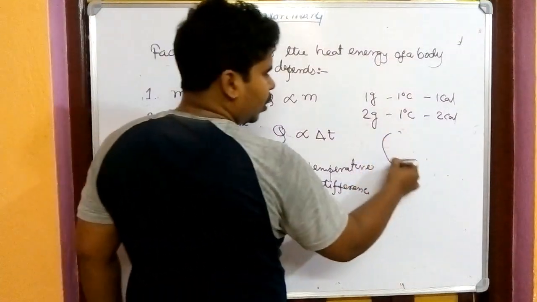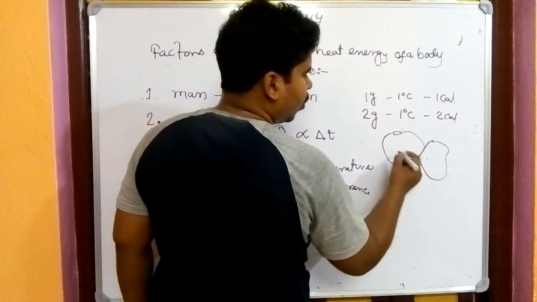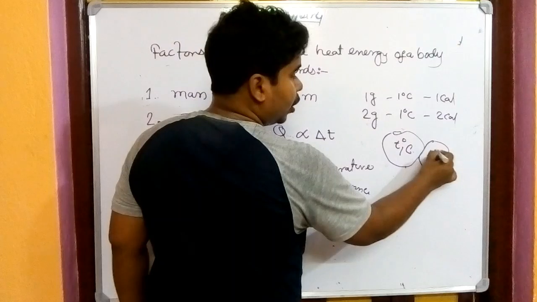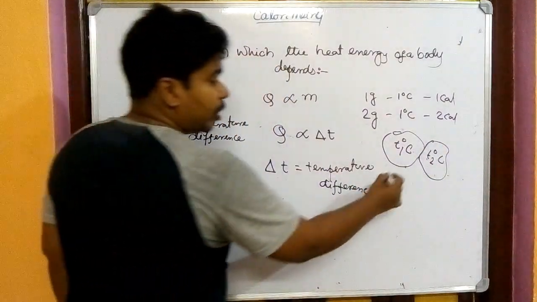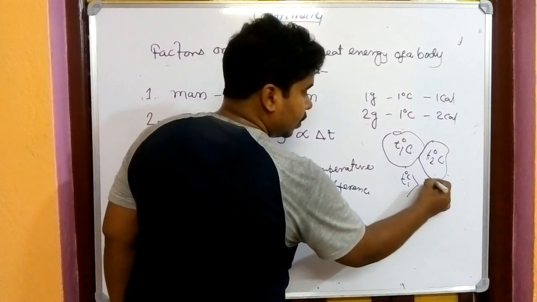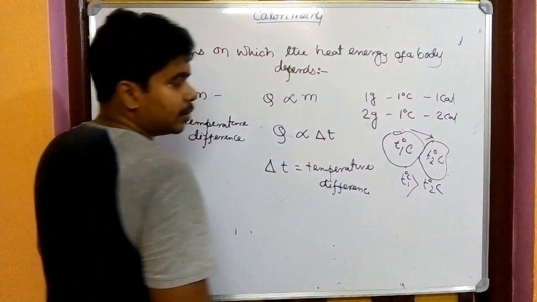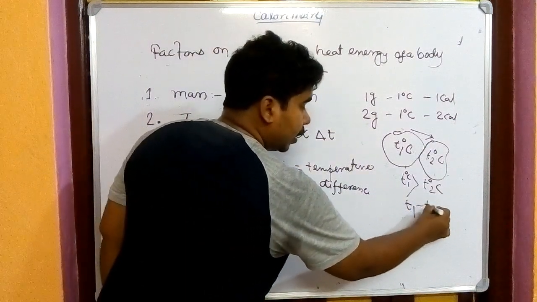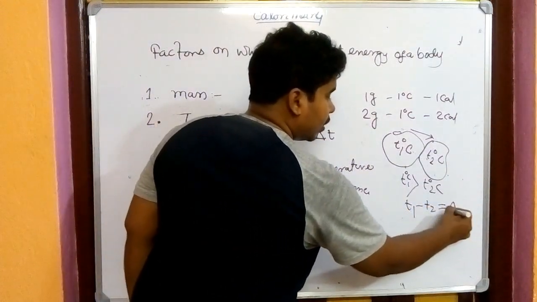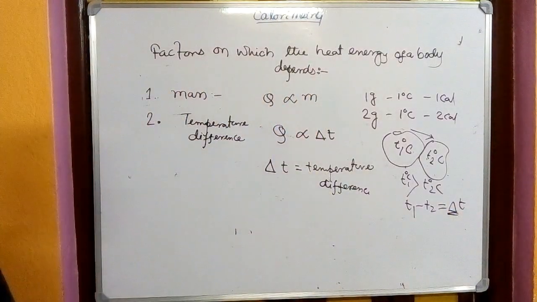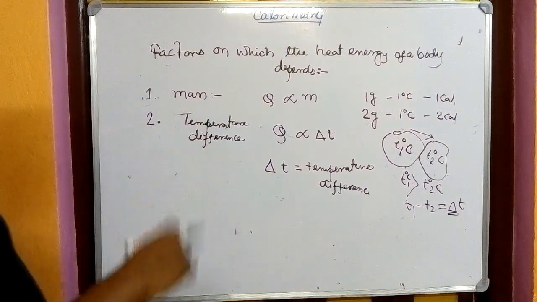In the diagram you have drawn, assume this is a body, this is another body, its temperature is T1 degree centigrade, its temperature is T2 degree centigrade. If T1 is greater than T2, the heat energy will travel this way. The difference of the temperature, T1 minus T2, is known as del T. This triangle, del, stands for the difference between 2 temperatures.